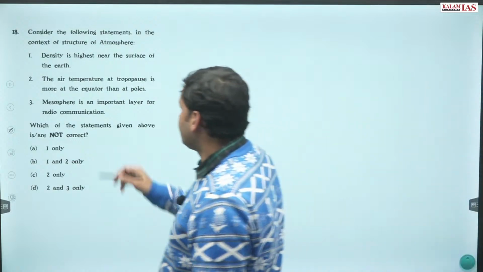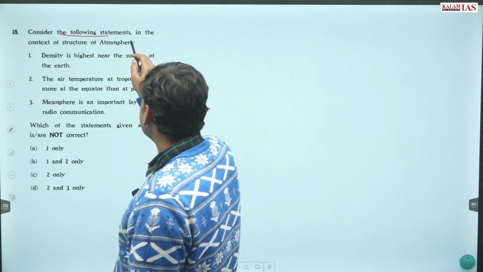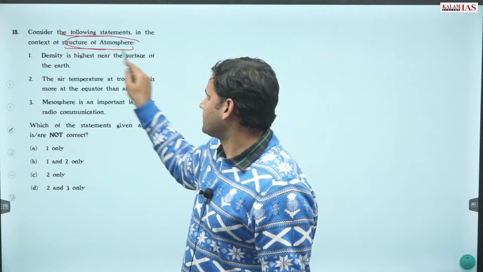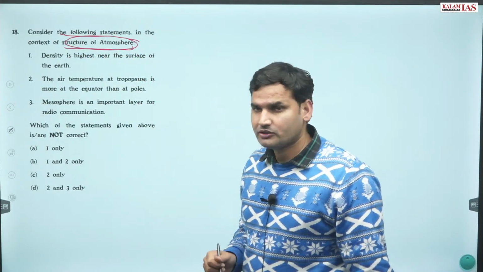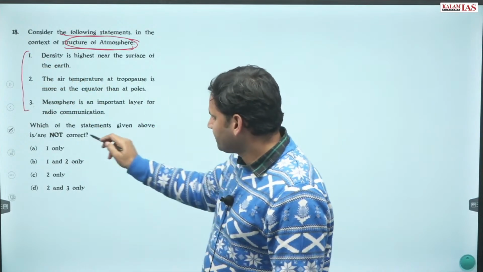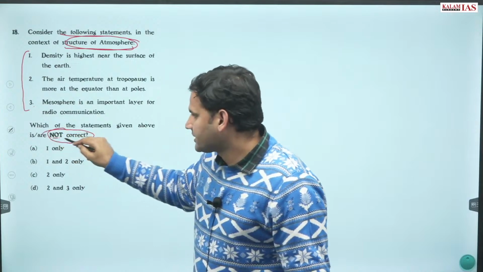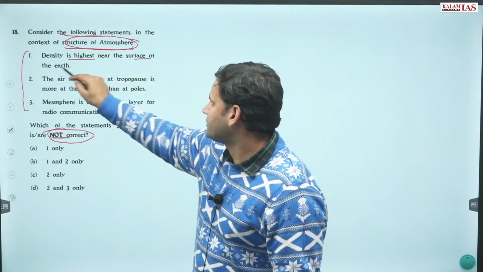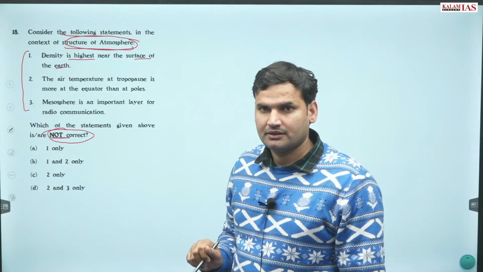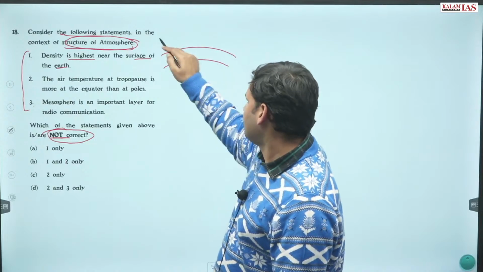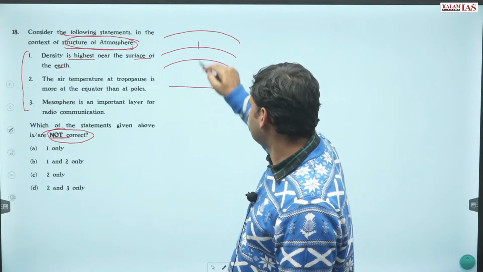Thereafter, question number 18. Consider the following statements in context of structure of atmosphere. Again relating to atmosphere, 3 statements are given. First, notice that this time not correct is asked, not correct. Density is highest near the surface of the earth. Density, obviously, would be highest near the surface of